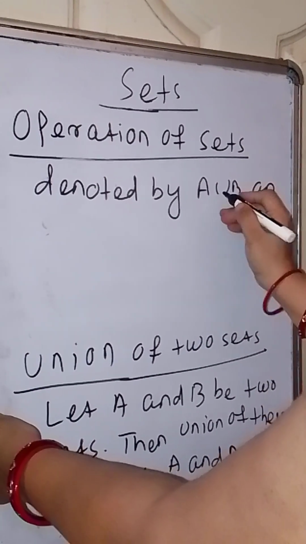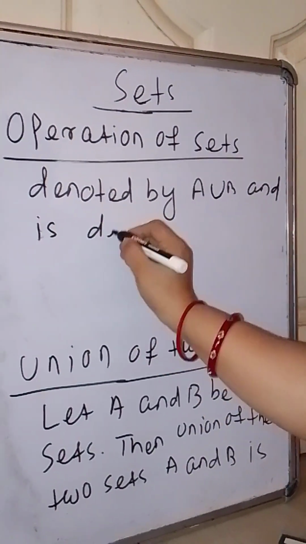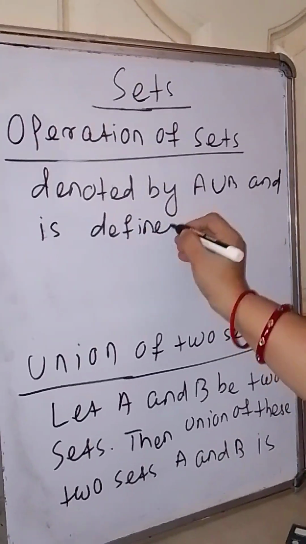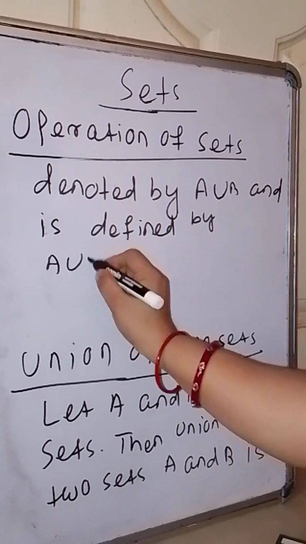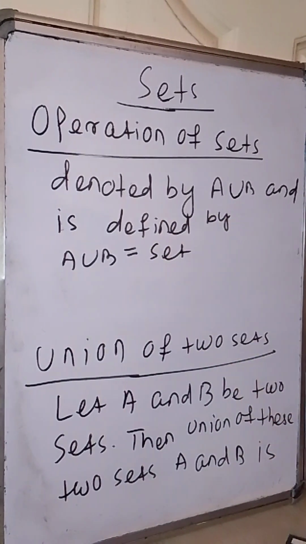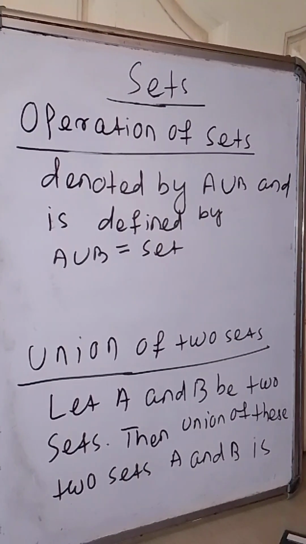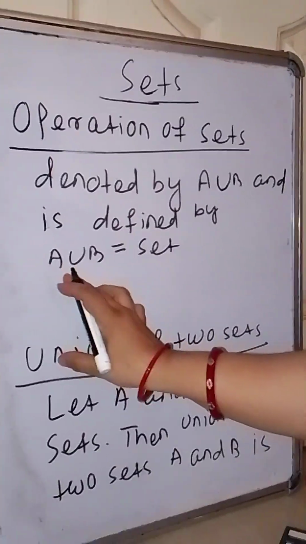And how will you define this? A union B is defined as follows. What are the elements of A union B? It is again a set. Union of two sets is again a set.